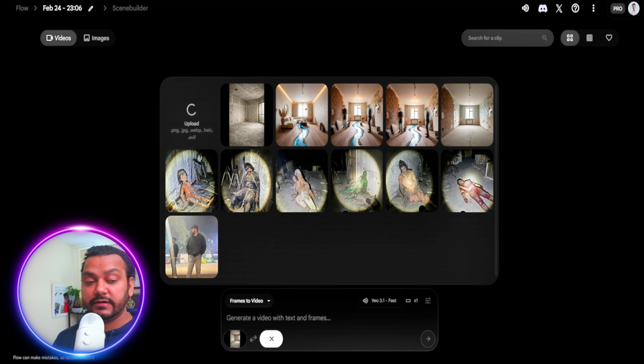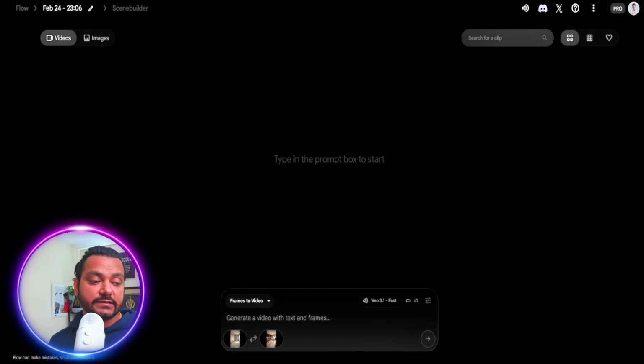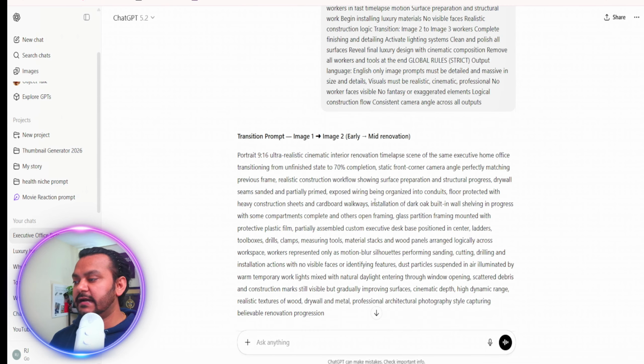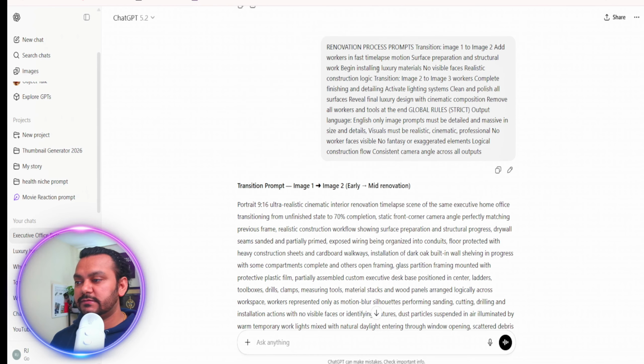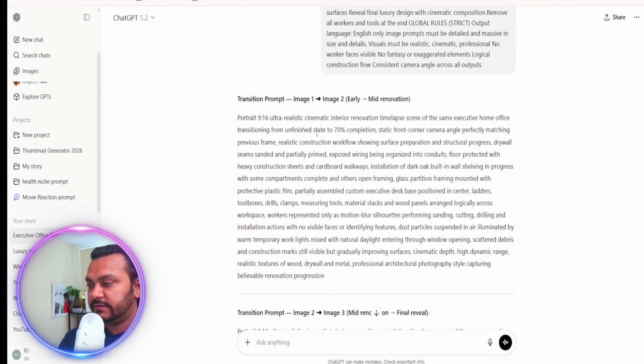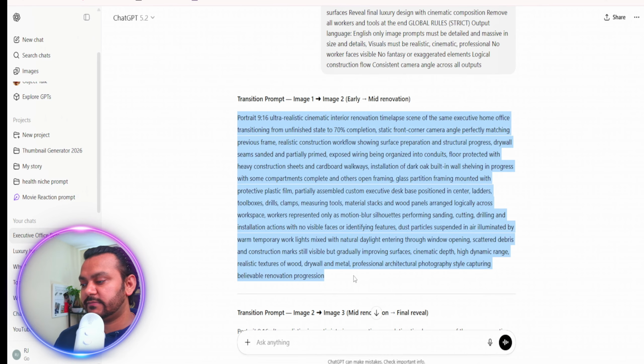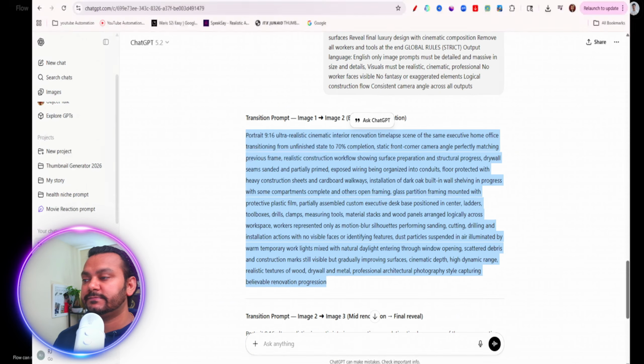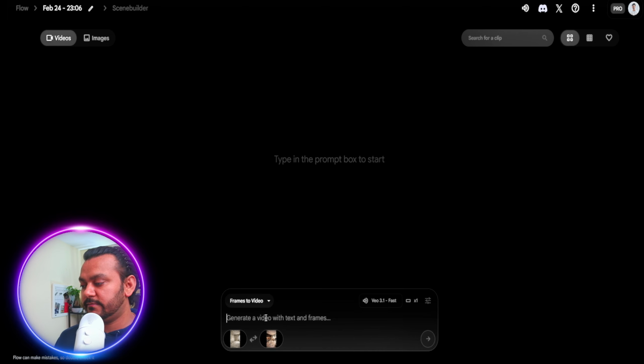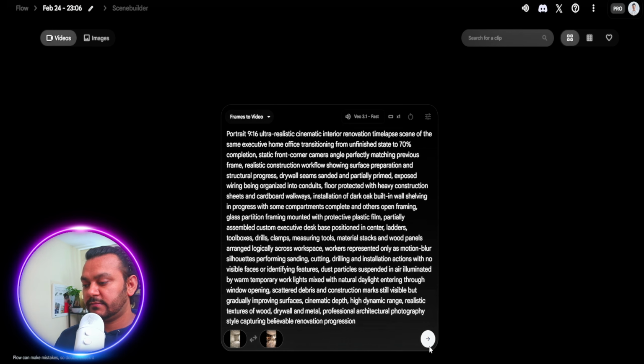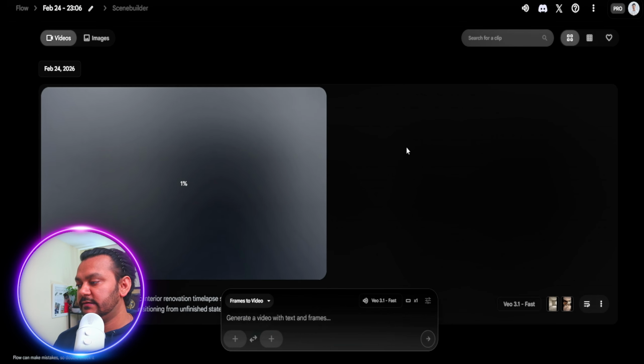And now we are going to open our ChatGPT, which has the prompt. We are going to use our prompt. All right, so let me find it. So now you can see that when I put this prompt, it gives me this one. So what we have to do is copy the whole thing from here. We'll copy it, minimize it, paste it here, and then let it run.